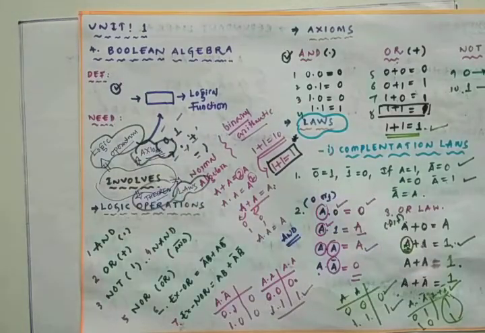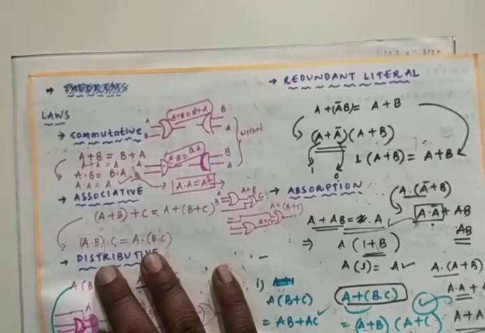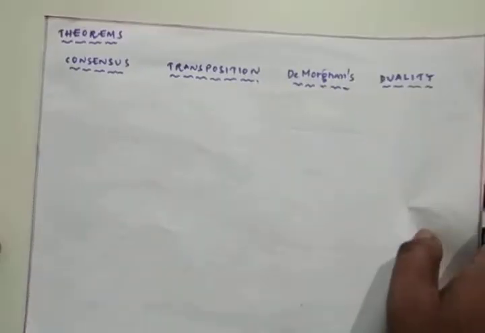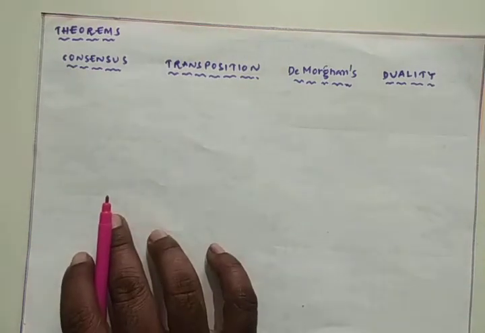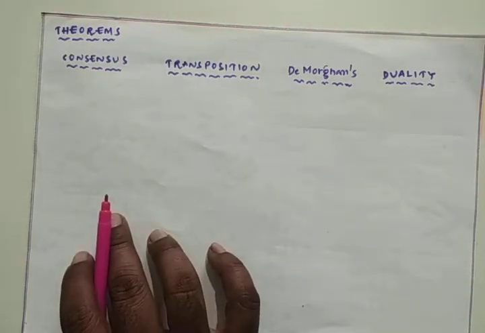Three are completed so far: logical operations, axioms, and laws. Then we are left with only one thing, that is the theorems. Now we are going to have some theorems. With these theorems, the complete Boolean algebra is going to be closed. Then the absorption law is completed. Then I am going with the consensus theorem.